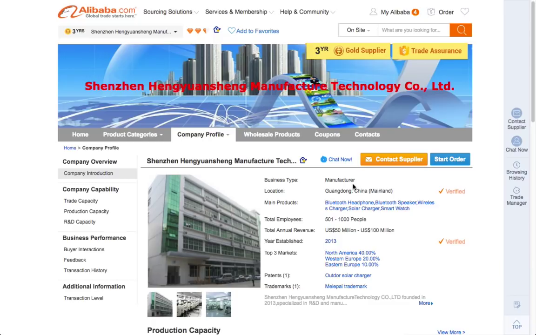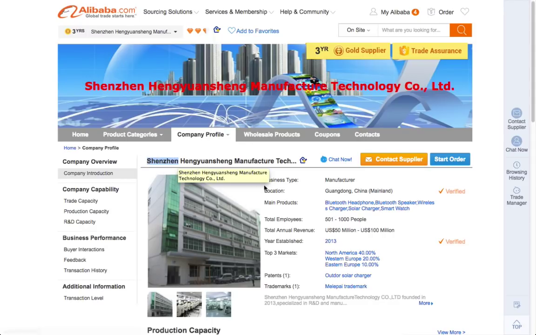For example, for most companies, you can see here the name with their city name. This is Shenzhen, right? Generally speaking, if it is a small or medium-sized supplier or factory, their company name will be named after the city name.